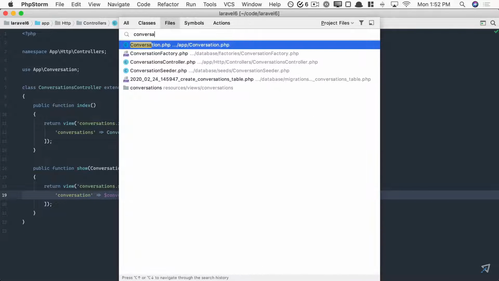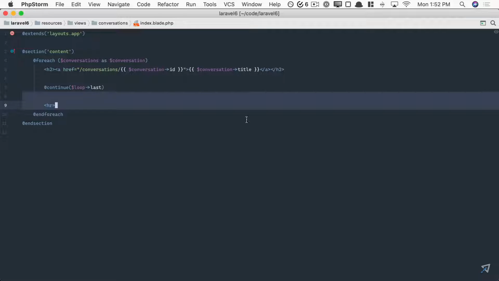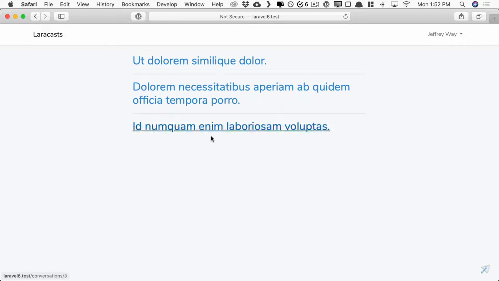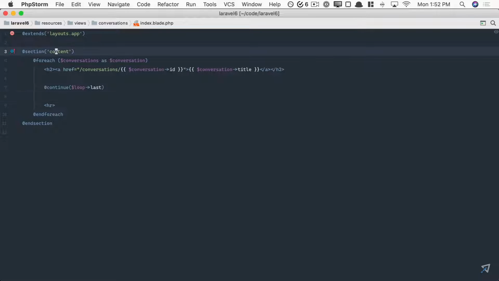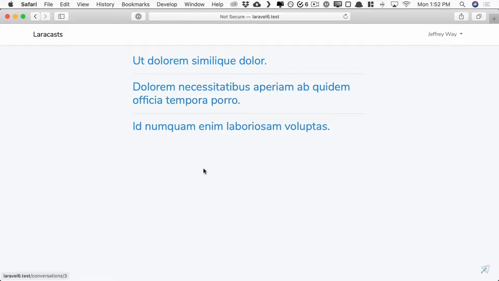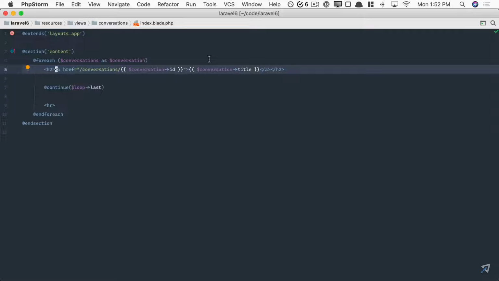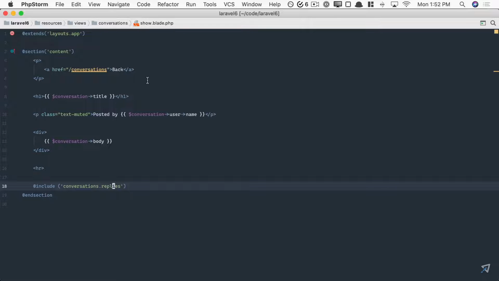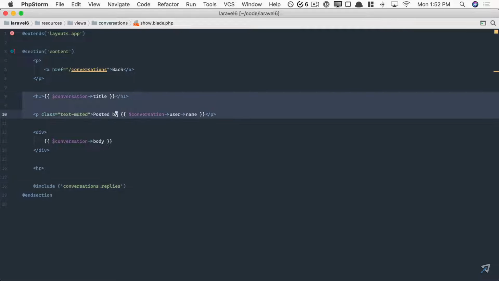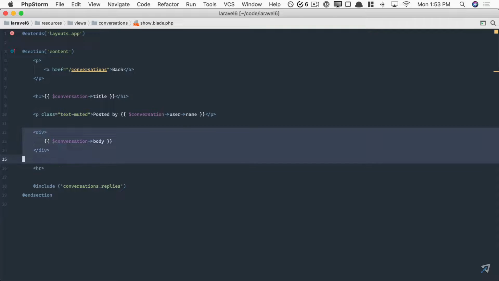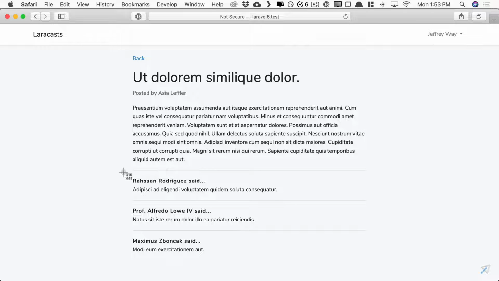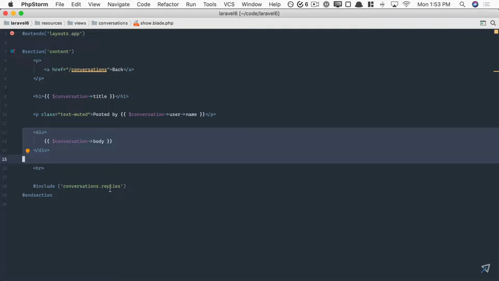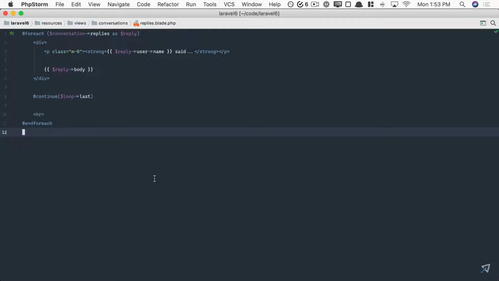All right, final step, let's go to the views itself. So for all conversations, we iterate over a collection, and for each one, we spit out the title. And there you go. Now for a single conversation, again, the same thing. So we have the title, who it was written by, as well as the body. There you go. And then a collection of replies, which you can review here. This should all be a recap at this point.